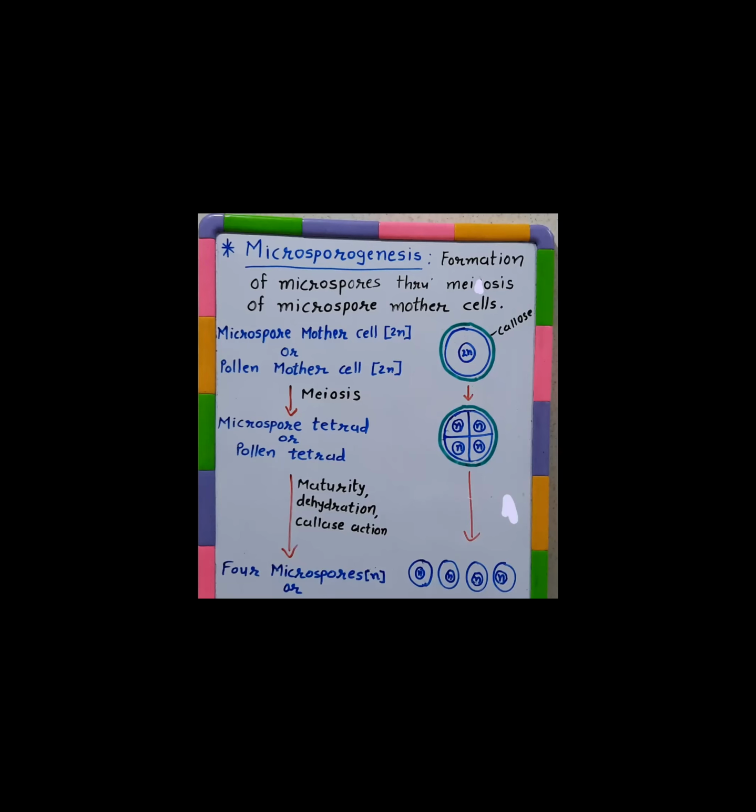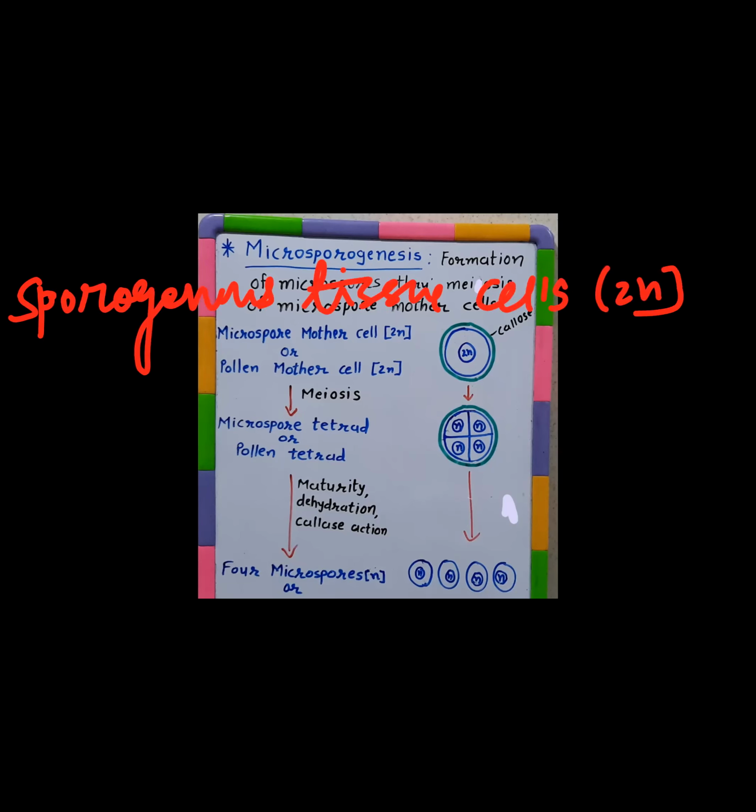So you can see that each cell of the sporogenous tissue is a pollen mother cell, or you may call it a microspore mother cell.